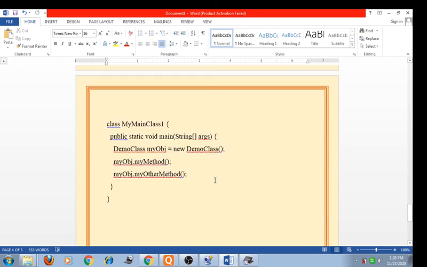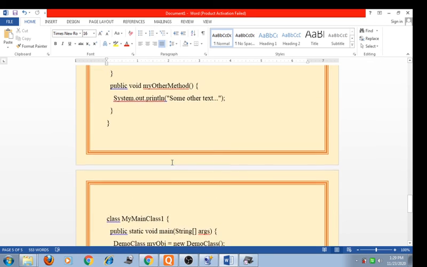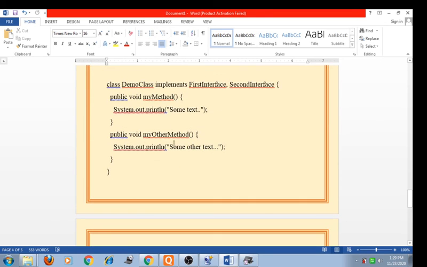Now we create a main class, MyMainClass, and a main function, and here we create the object of DemoClass: myObj equals new DemoClass. Here we call the methods with the help of the object, myObj.myMethod and myObj.myOtherMethod. When we compile and run the program, it will show the output some text and some other text.